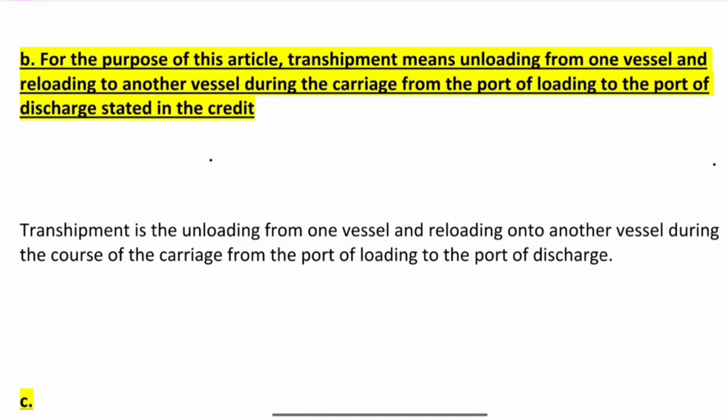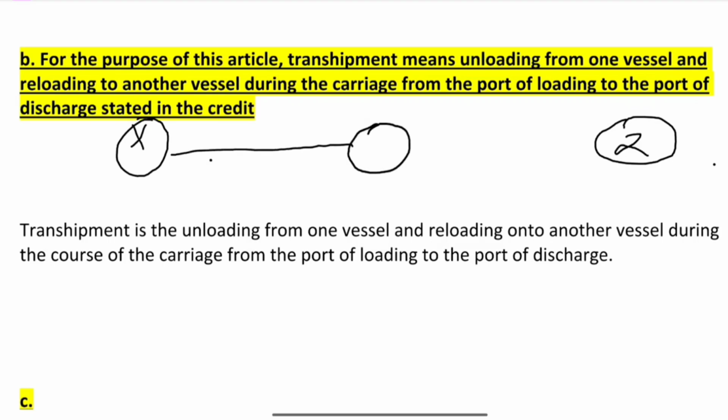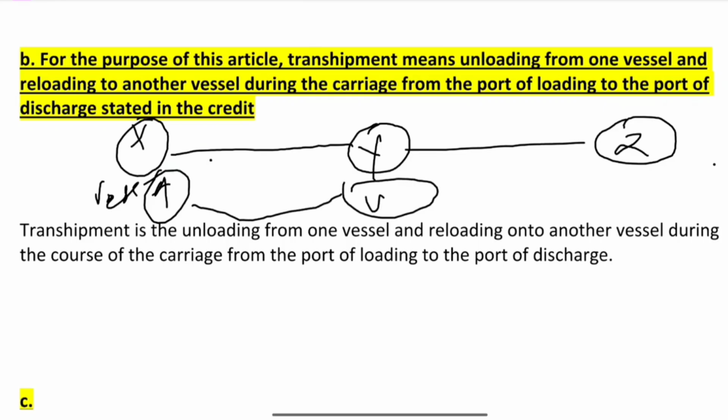Let's say port of loading is X and the port of discharge is Z. In between the journey, at the Y port, goods were loaded at vessel A. At port Y, goods were unloaded from vessel A and loaded into vessel B. This will be called as transshipment.